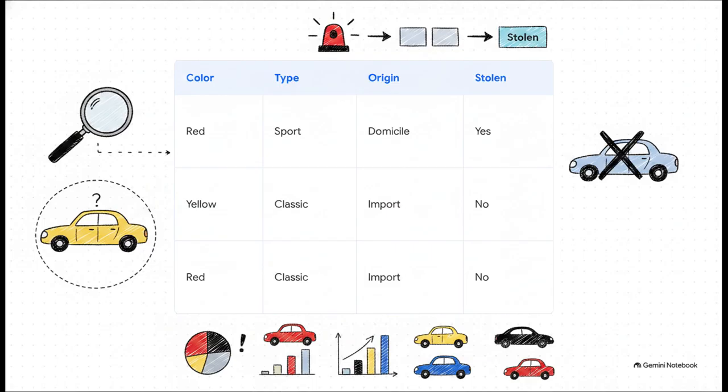Let's leave the intense math of neural networks for a second and play detective with this historical car theft data set. We have a few features: the car's color, its type, and its origin, and our target outcome was it's stolen. Now, Naïve Bayes makes a big assumption here. It assumes all these features are completely independent of each other and relies purely on the historical probability of each